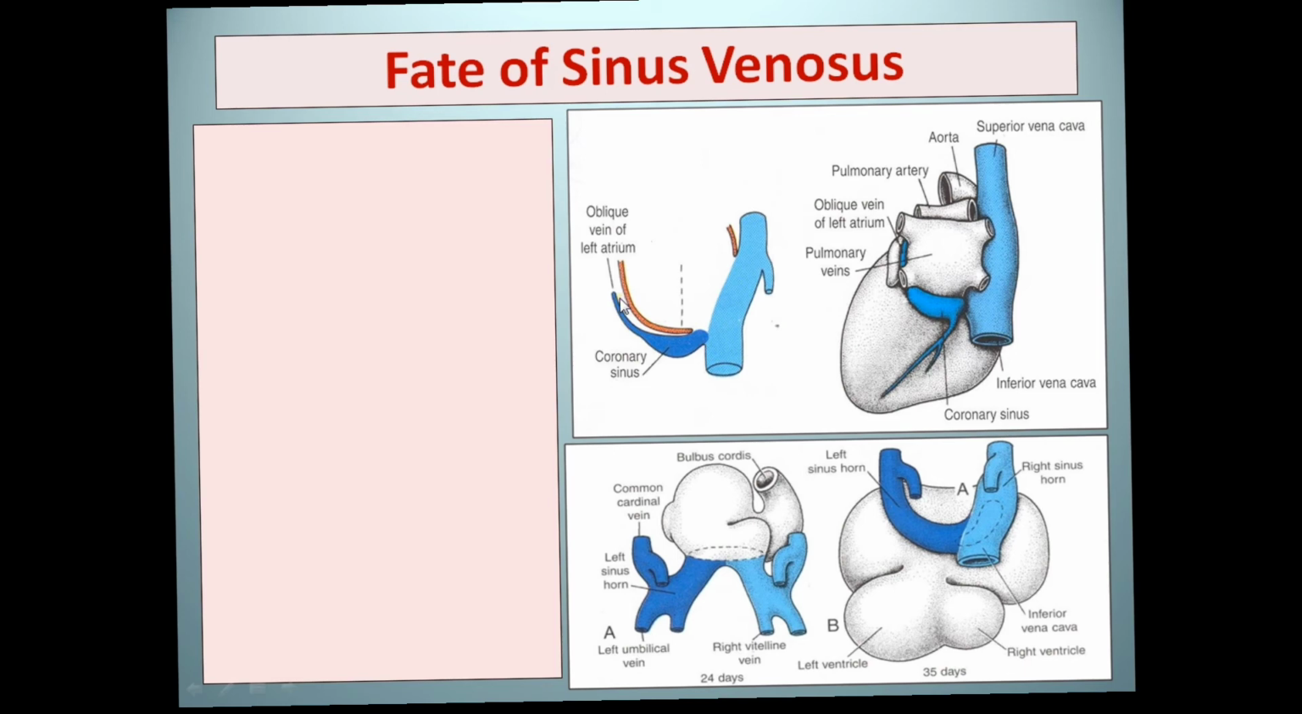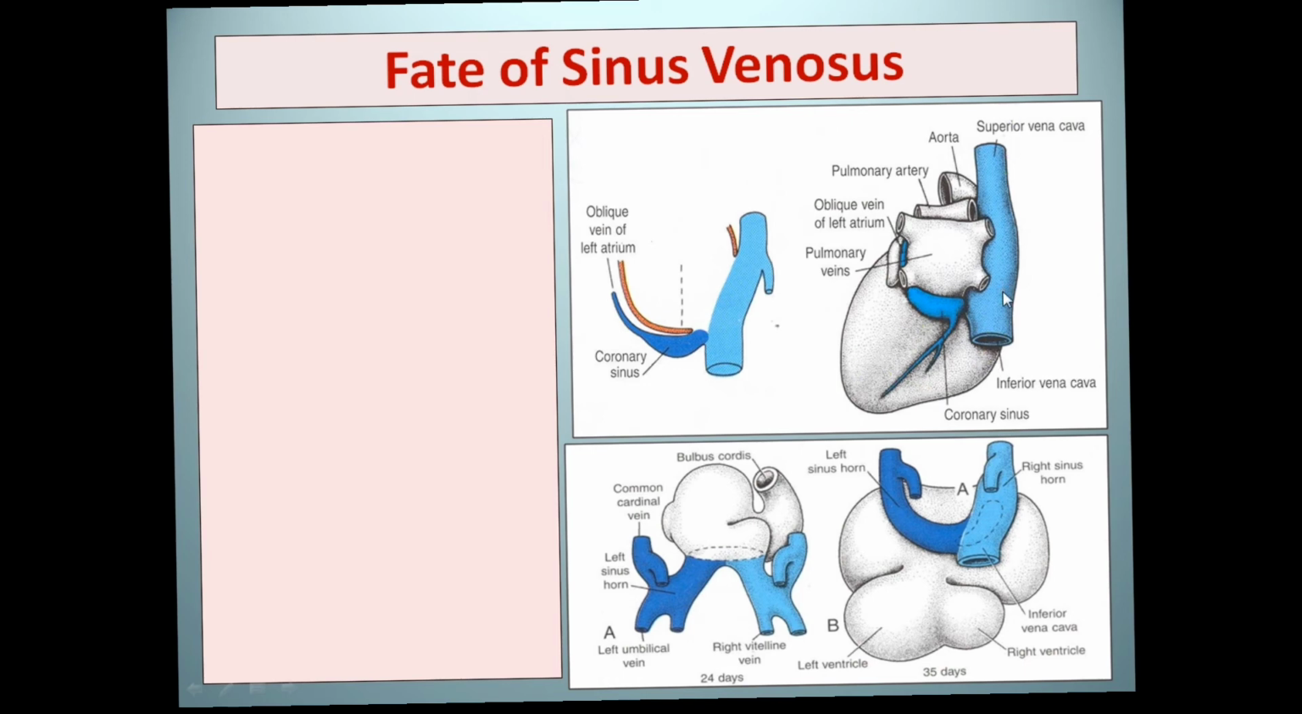So initially the two horns persist, but ultimately they disappear, converted into the coronary sinus and the oblique vein of the left atrium, while on the right side the veins incorporate to form the superior vena cava and the inferior vena cava that receive the blood from the head and neck region and from the rest of the body through the inferior vena cava.